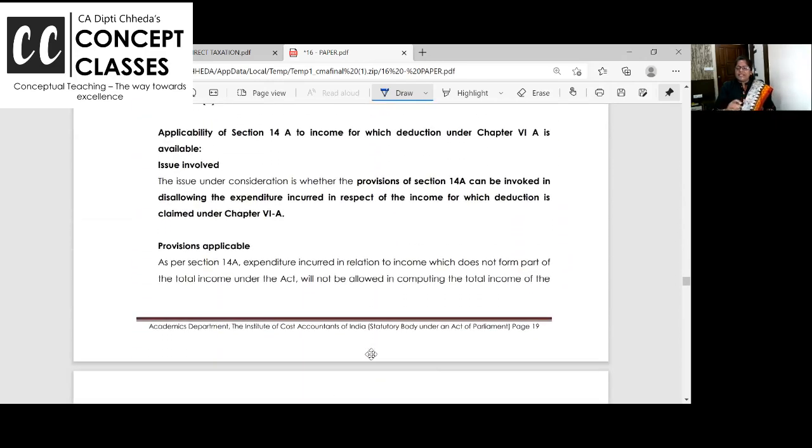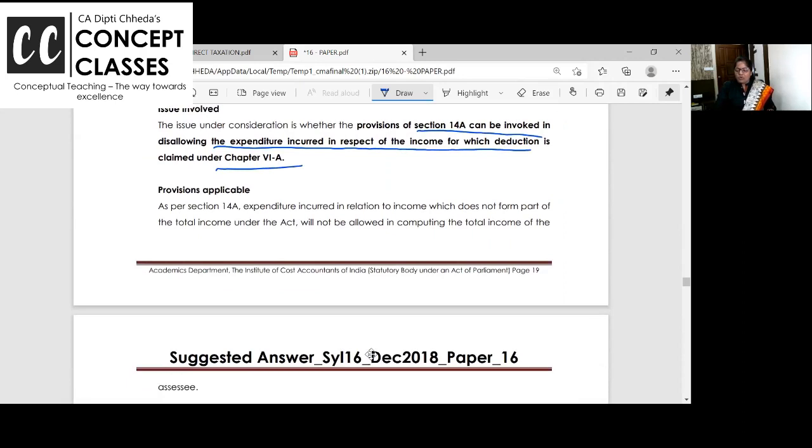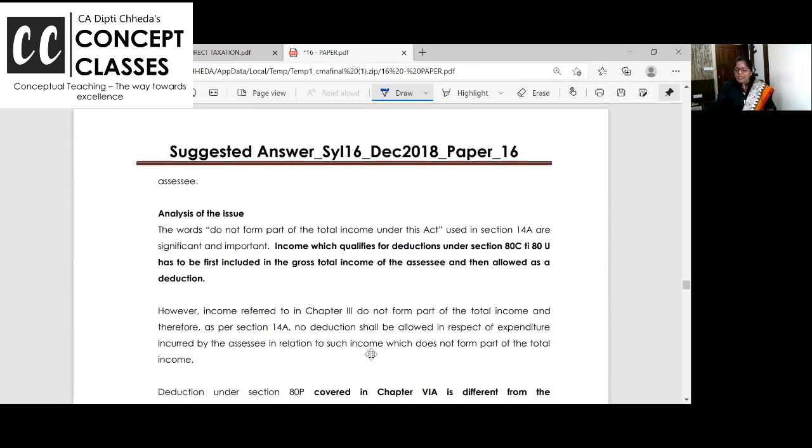Look at the screen. The issue is: can 14A be invoked to disallow expenditure under chapter 6A? The answer is no. Under 14A, expenditure incurred in relation to income which does not form part of total income will not be allowed. Income which qualifies for deduction under 80-IA to 80-IU has to be first included in the gross total income and then deduction is allowed. I hope you are getting it.